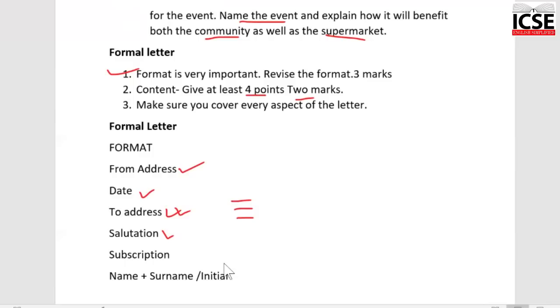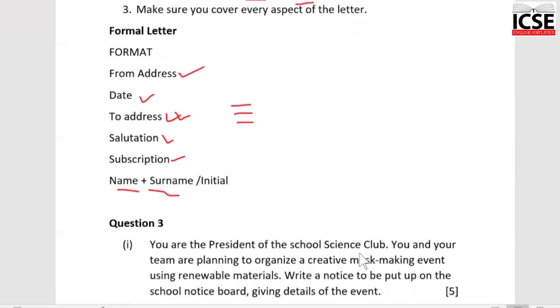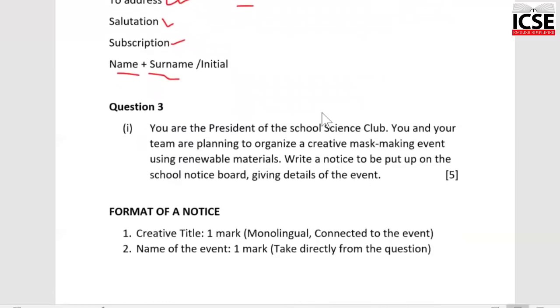And when you end your letter, when you're writing subscription, write yours faithfully without the apostrophe in the yours. Put a comma after yours faithfully and write your name along with your surname. For this, there is 1 mark. In case you write S, let's say S Meena, a common way of writing the name in the south of India, that is also accepted. That is also correct. Okay, so that's how you'll write the letter.